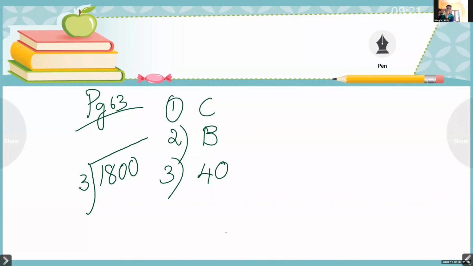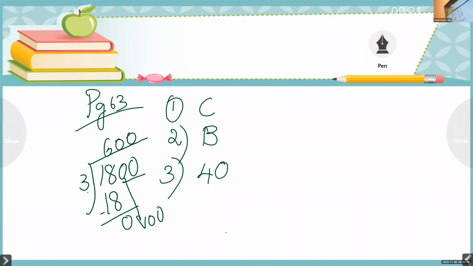3 into which number is 18? 6. Very good. 3 into 600. So here you have to write 2 zeros. So the answer is 600. Very good. 6 into 3 is 18. 18 minus 18, 0. You can bring down these 2 zeros. So the answer is 600.